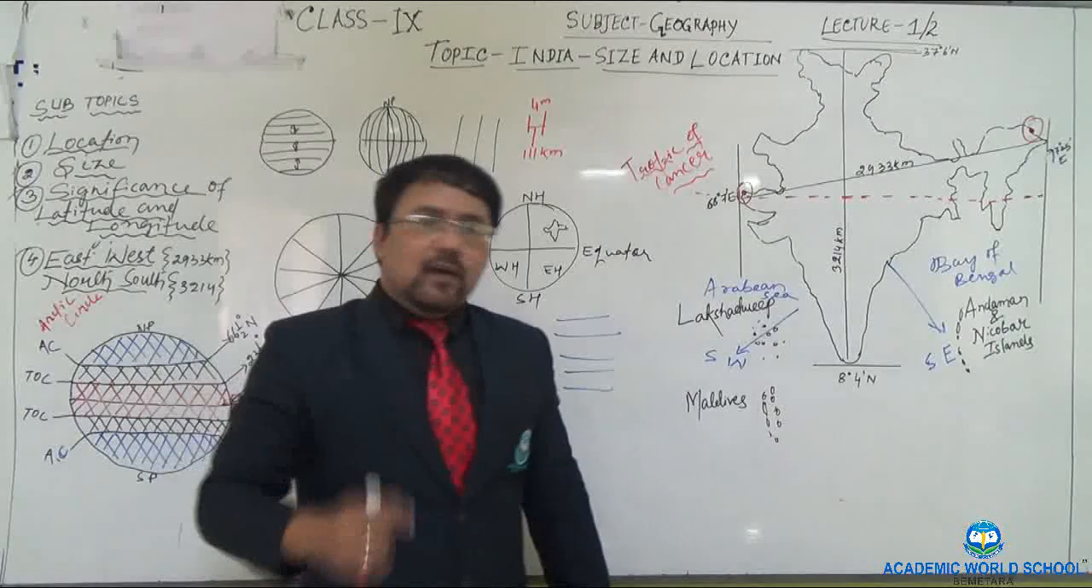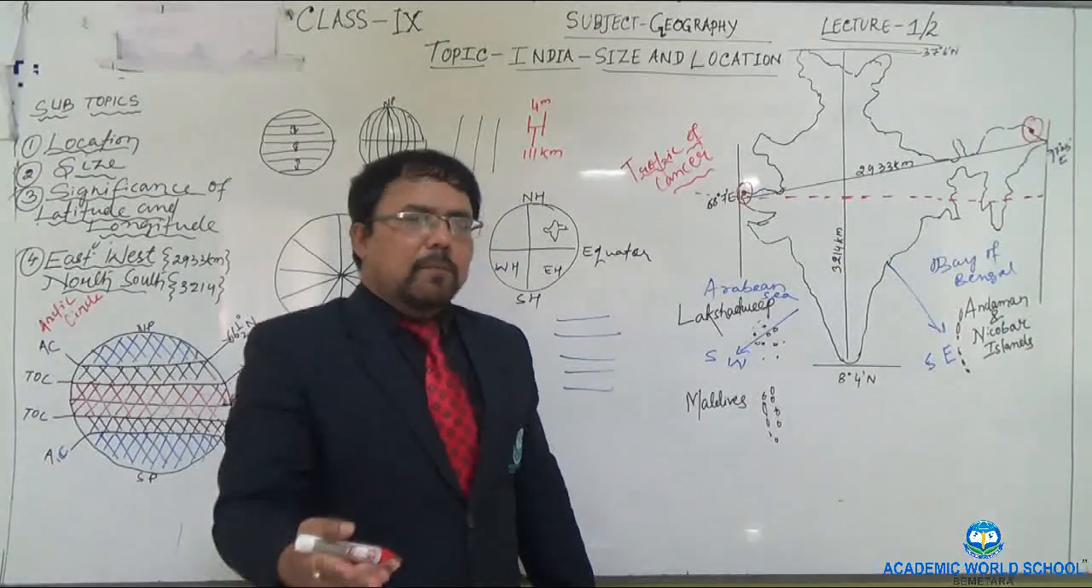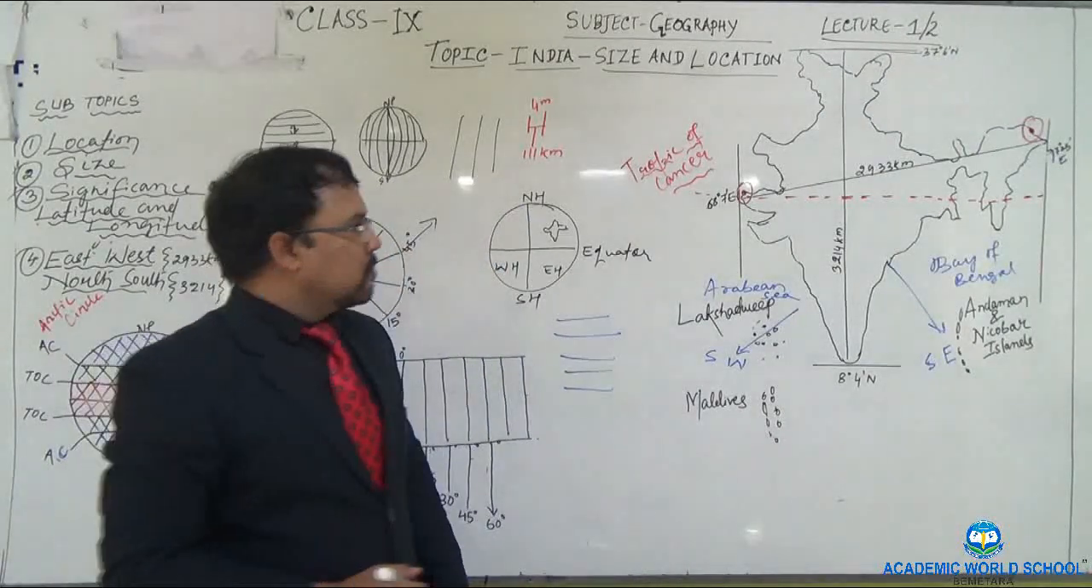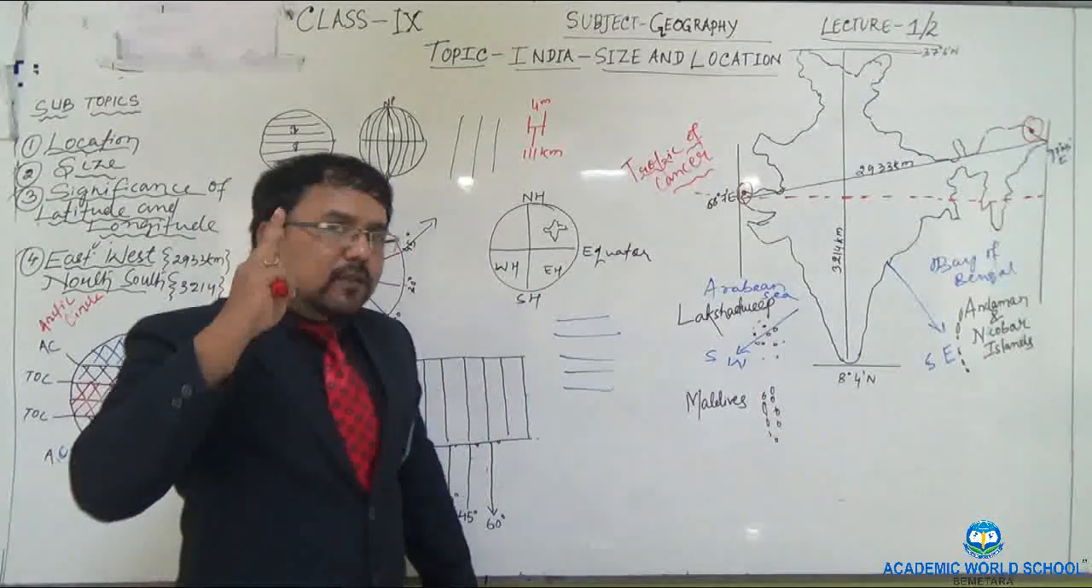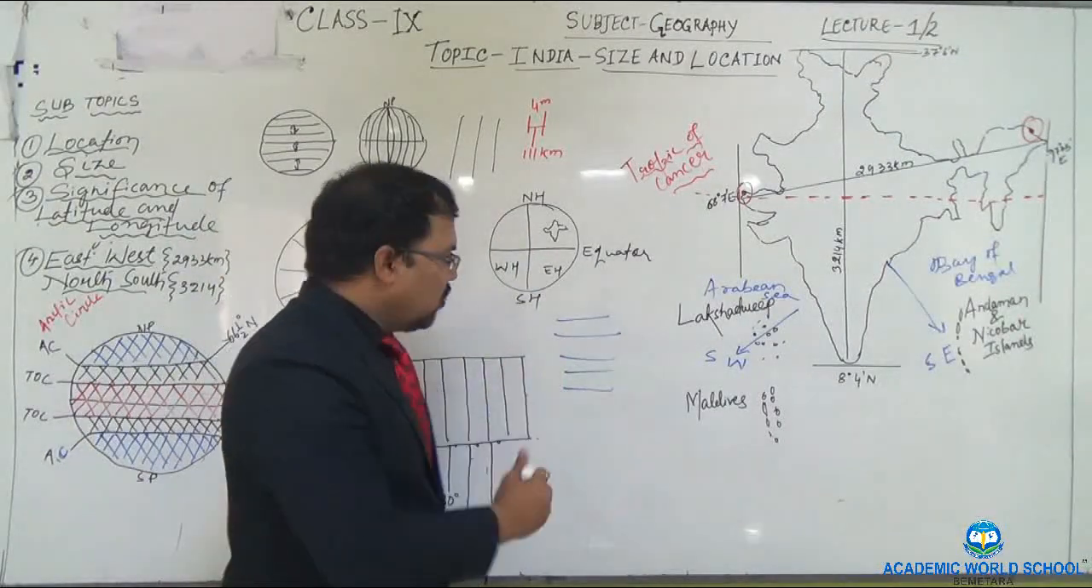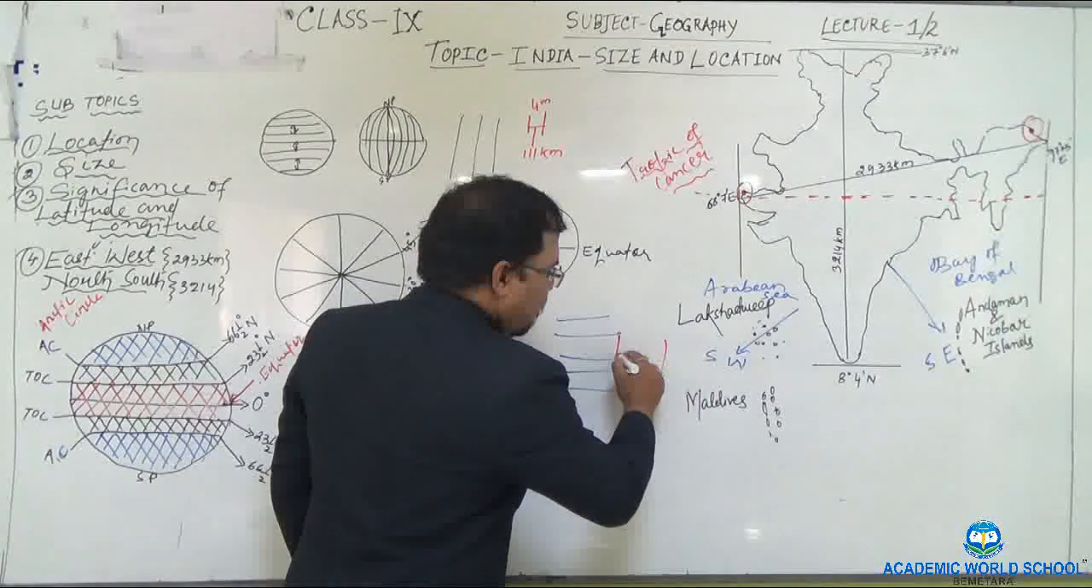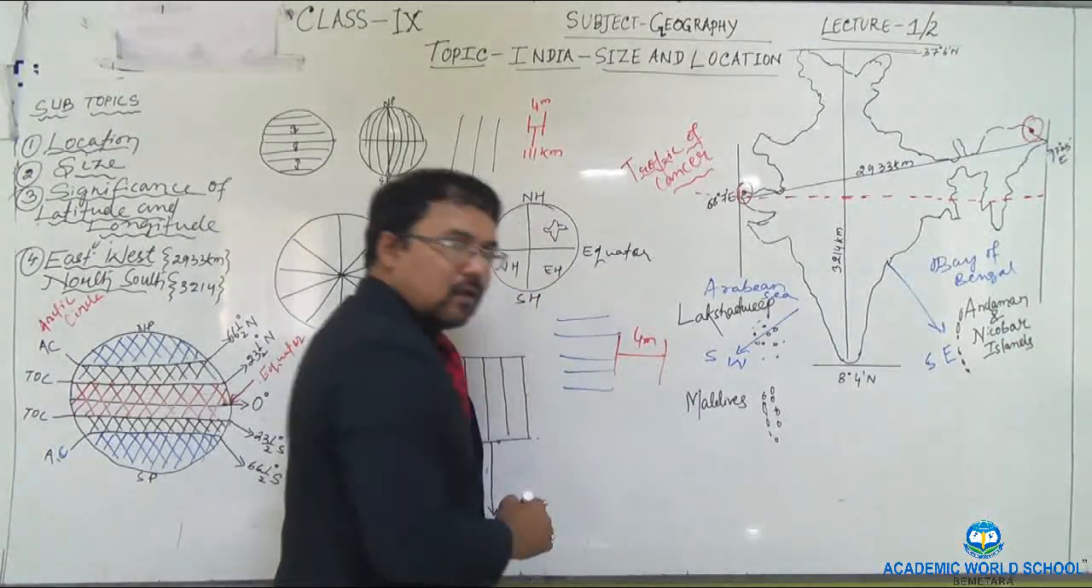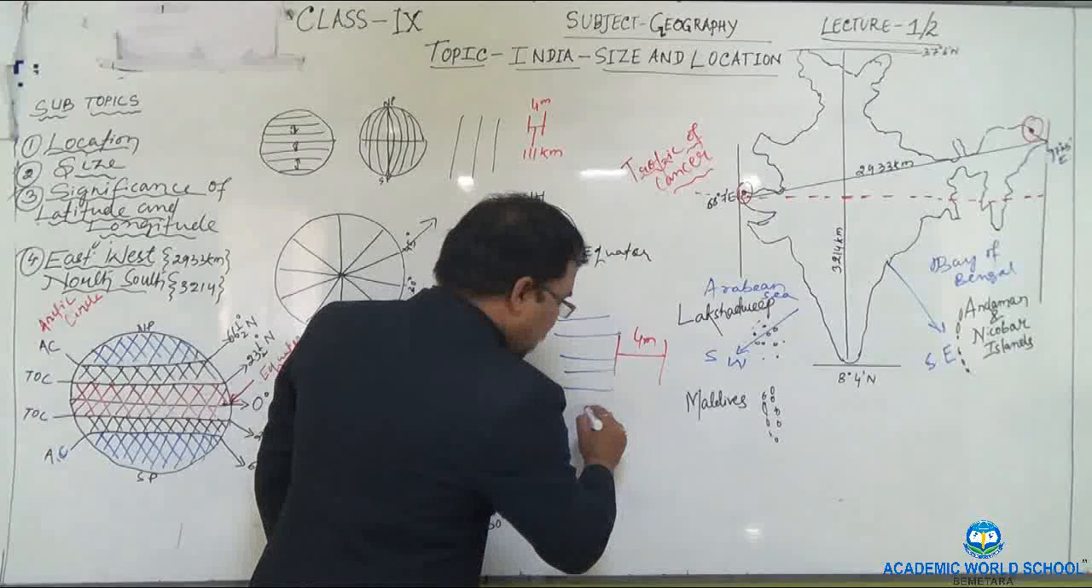You must be confused. Why does this happen? So mathematically I am going to explain it. I just told you that it takes 4 minutes to shift from one longitude to another. So how many longitudes are there? 30.